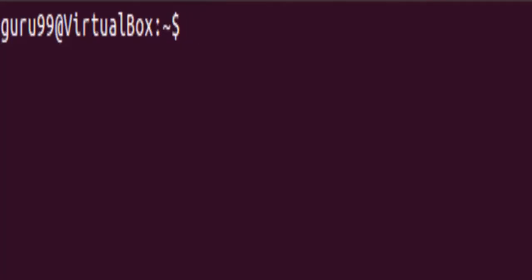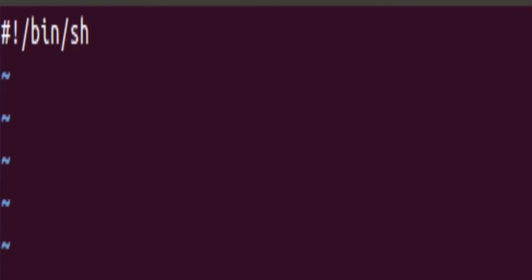Let us create a small script using the vi editor. We'll start with typing vi followed by the file name. Do not forget to enter the .sh extension. By pressing the i key on the keyboard, we will enter the insert mode of the vi editor. Let's start with the script. You need to start your script with the shebang sign followed by the /bin/sh path every time you create a shell script. Let's type in the command and quickly go ahead and save this file.